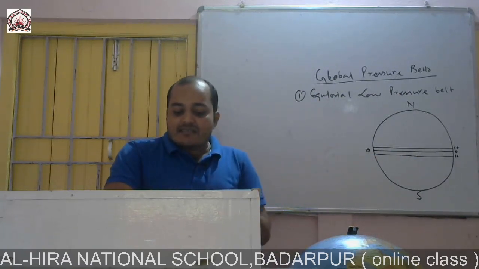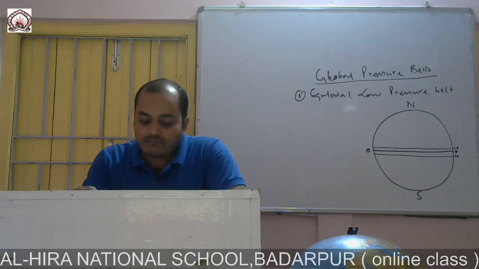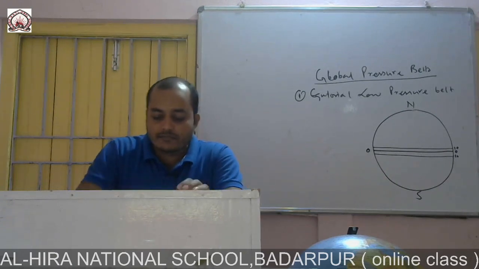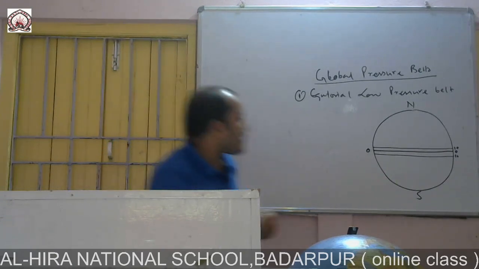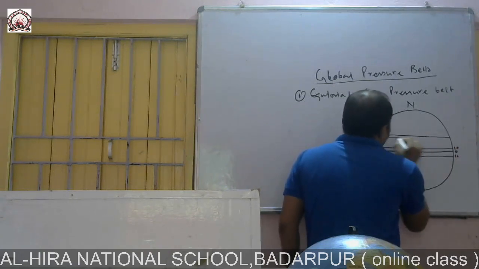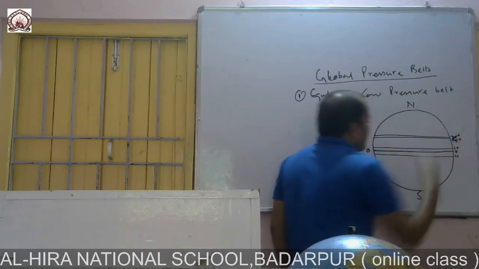Now next is the subtropical high pressure belt, here 25 degree, 35 degree.